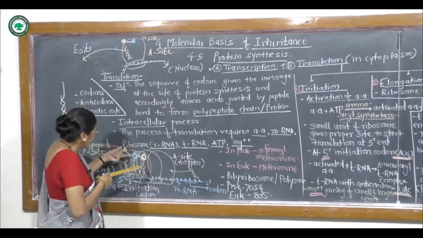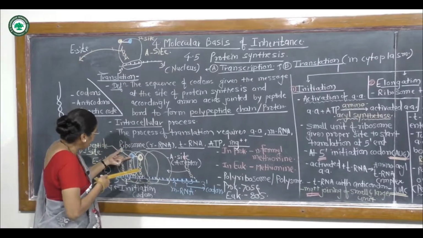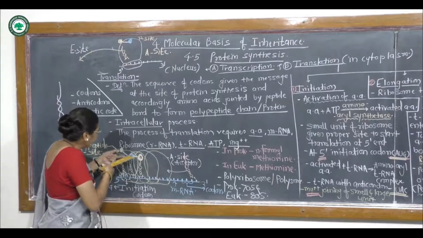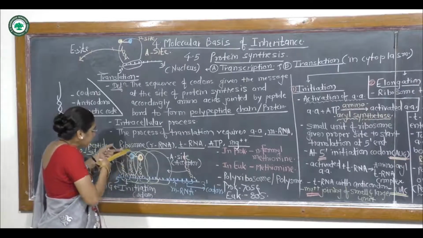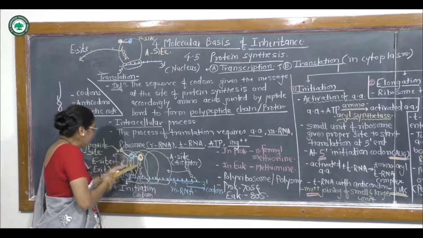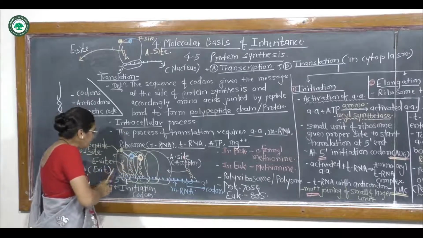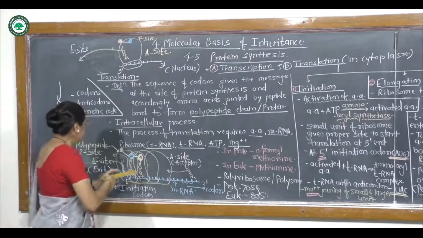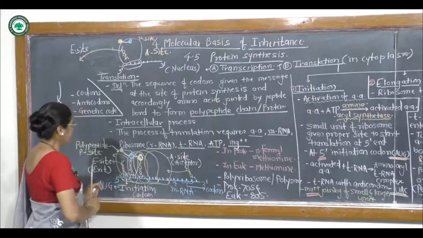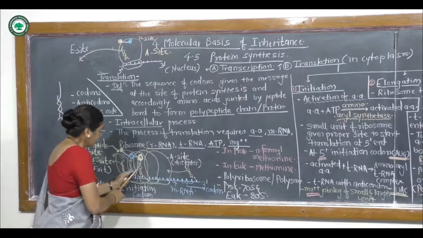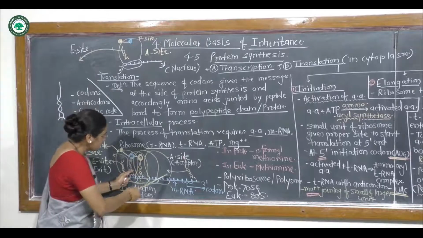As one by one the peptide bonds form and amino acids are joined, the peptide chain leaves out. At the same time the previous tRNA becomes free, which leaves from the E site,